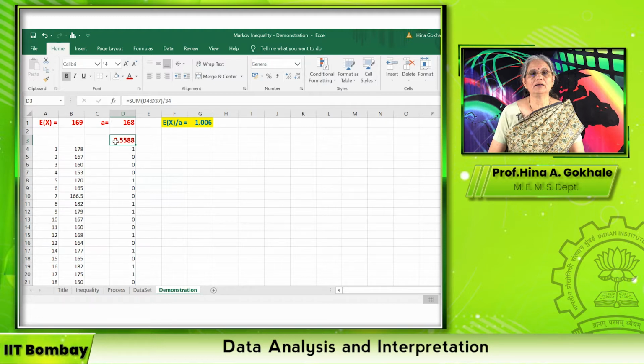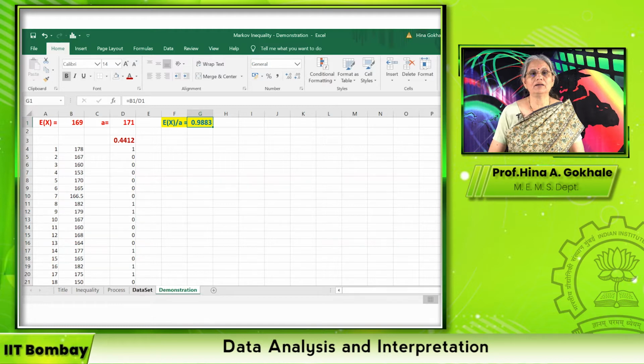So this whole scenario doesn't make sense. So this is useful when the A is at least larger than the expected value of X. So this is the second thing we learn. So even if you put 171, you get some answer. And this answer is at least smaller than 1.